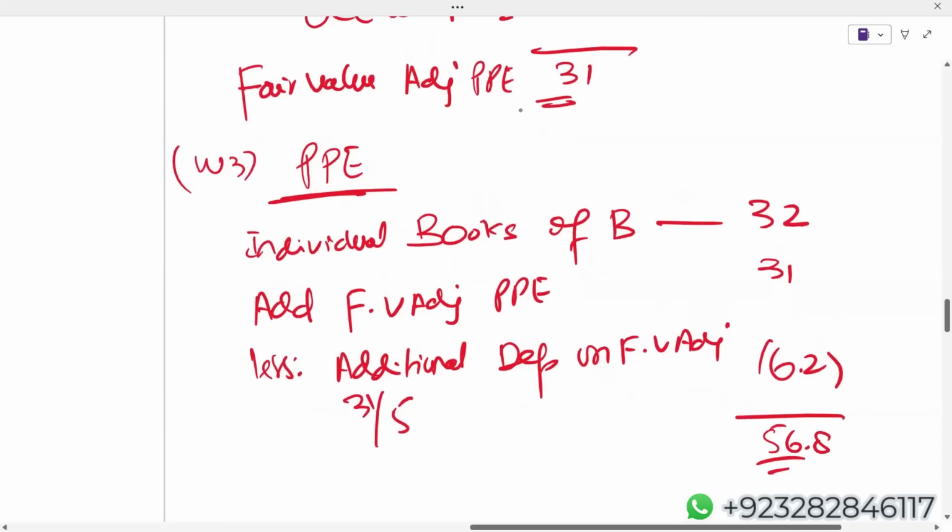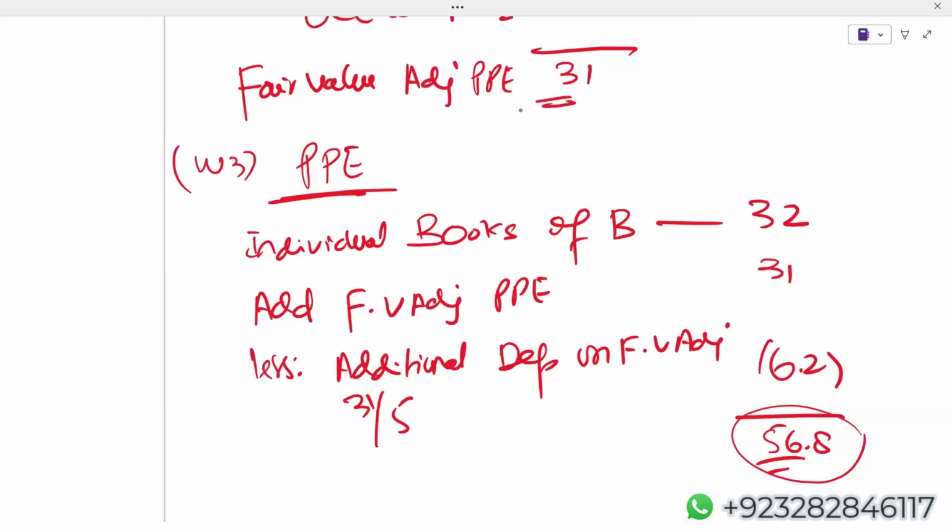In group SOFP, in the non-current asset in property, plant and equipment, the net impact of property, plant and equipment is 56.8, which we have to remove. Why? 56.8 would come to your group SOFP if it is your subsidiary. But this company is not your subsidiary, it is your associate. By mistake, you have treated this associate as a subsidiary.